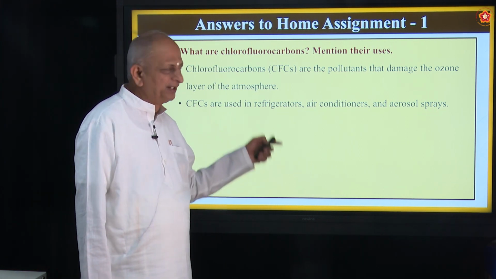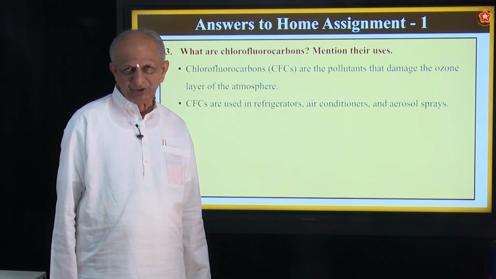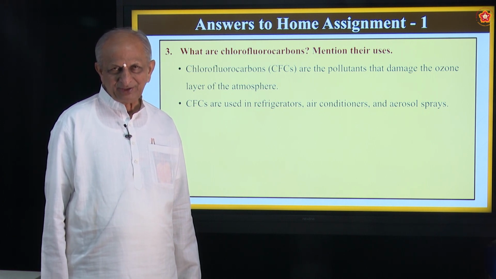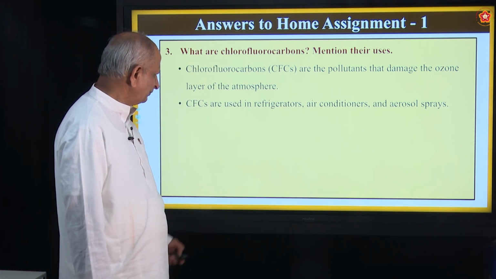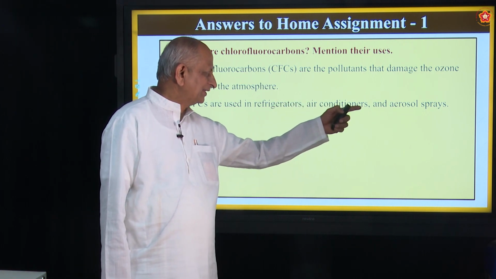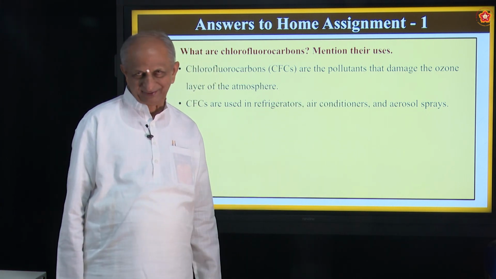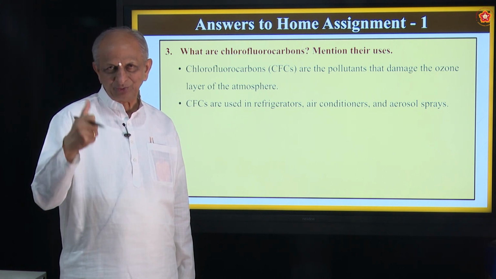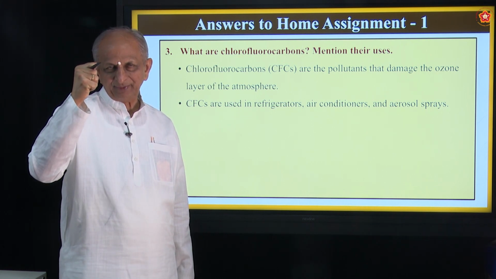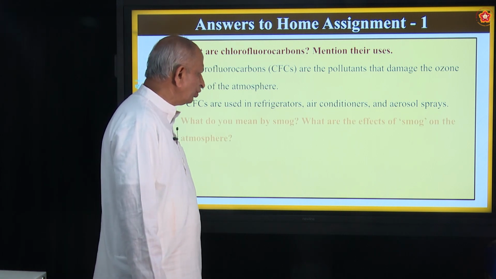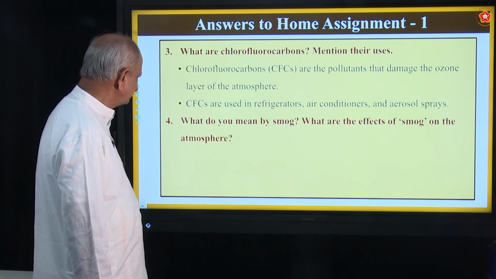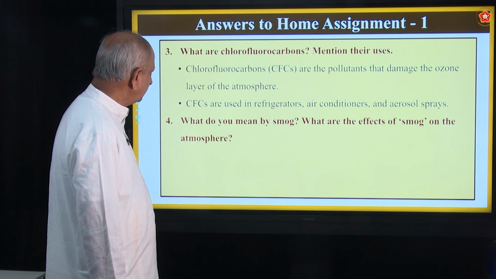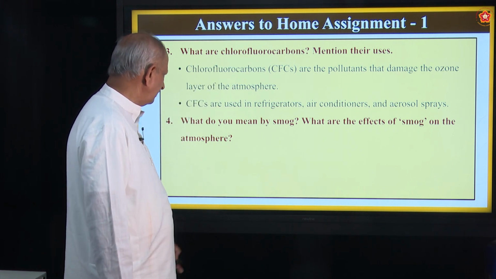CFCs are used in refrigerators. Have you seen a fridge? Fridge is the short form of refrigerator. Also air conditioners and aerosol sprays. For a good smell in the house, they give a spray that is called an aerosol spray. So it contains chlorofluorocarbon. Okay?